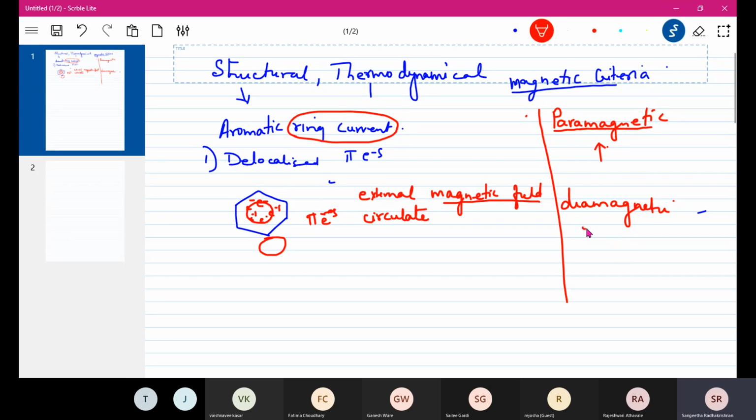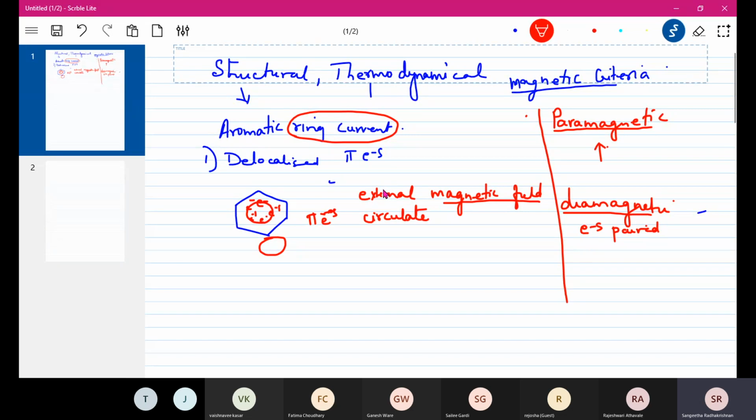But if all the electrons are paired and we place it in a magnetic field, it actually gets repelled. Such bodies or atoms are known as diamagnetic. So you have paramagnetic, you have diamagnetic. Diamagnetic means all electrons are paired. Paramagnetic means there are unpaired electrons present in it.